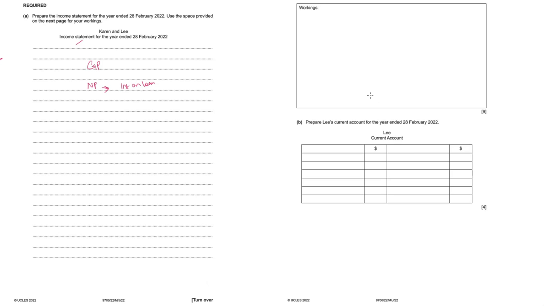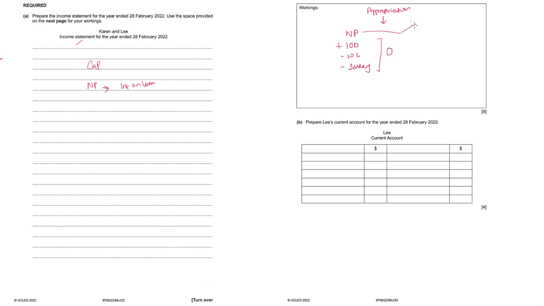But before the current account, we've always seen that we need to prepare the appropriation account. But there's no requirement to prepare appropriation and there's no space to do the appropriation. Is it really needed? In appropriation, we start with the net profit, we add interest on drawings, we subtract interest on capital, we subtract salary. But if none of these is mentioned in the agreement or there's no agreement, all of this turns to zero.